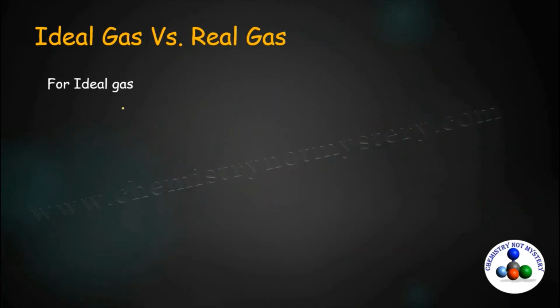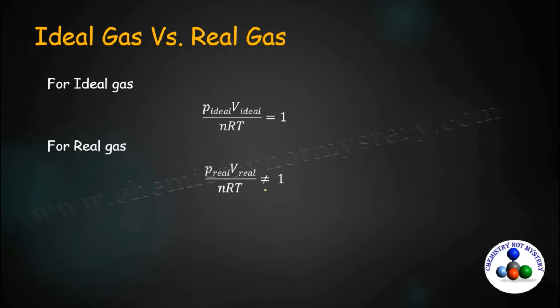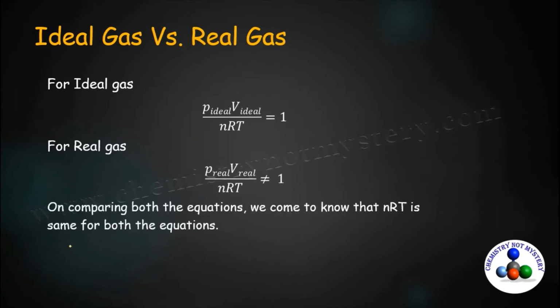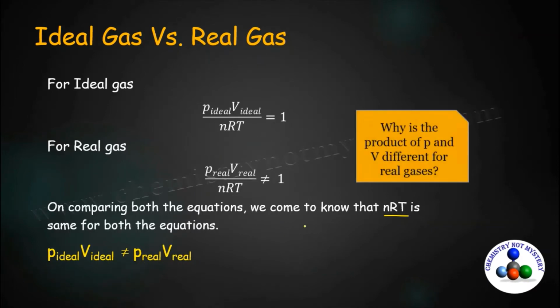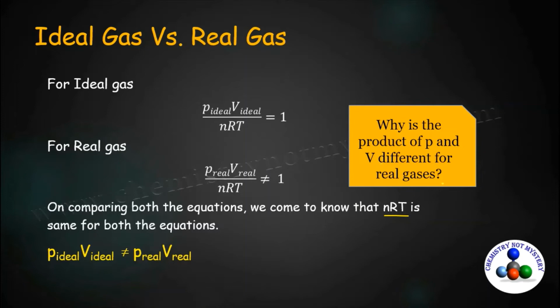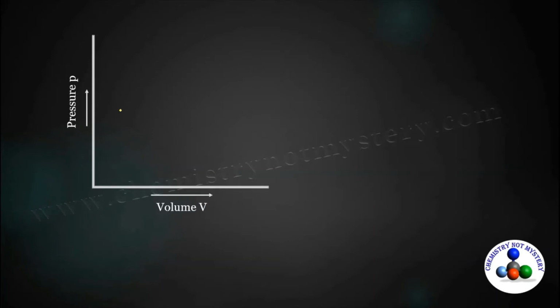For ideal gas, we know PV over nRT is equal to 1. And for real gases, we have just seen that PV over nRT is not equal to 1. On comparing both the equations, we come to know that nRT is the same for both. So you can cancel out nRT from both the equations and you will get PV for ideal is not equal to PV for real. So why is the product of pressure and volume different for real gases? Let's see. When we plot pressure versus volume, we will get this curve for ideal gases, and when we plot the same curve for real gases, we will get another curve.